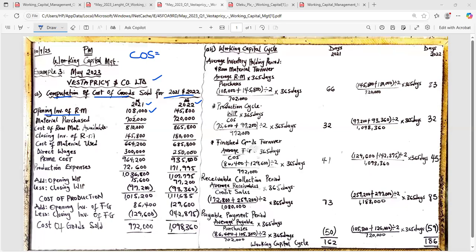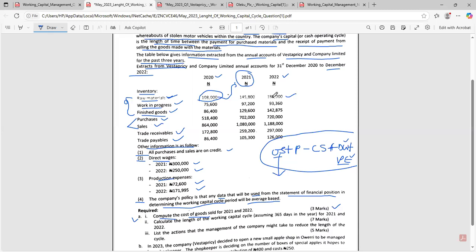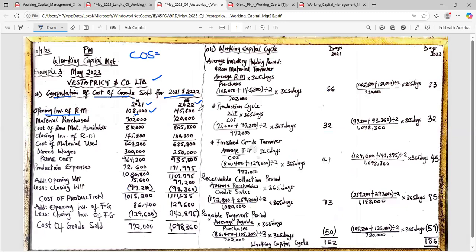The opening stock of 2022 will be the closing stock of 2021, which is this 145,800. This 145,800, which is the closing stock of 2021, shall be opening stock of 2022. So let's go and confirm 145,800. Are we together now? All right, that's good.